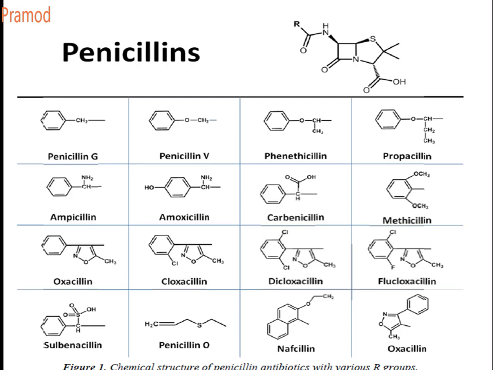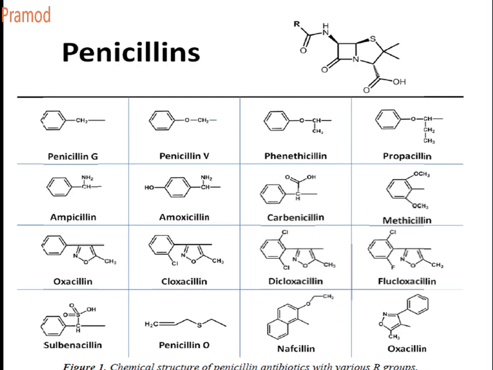Phenethicillin means it contains an ethyl group which is connected to your carbonyl group. Okay, it is a phenoxy group which is attached to your ethyl group to the rest of the molecule. Propicillin means it contains a propyl group which is attached to your carbonyl group. Propicillin. Okay.